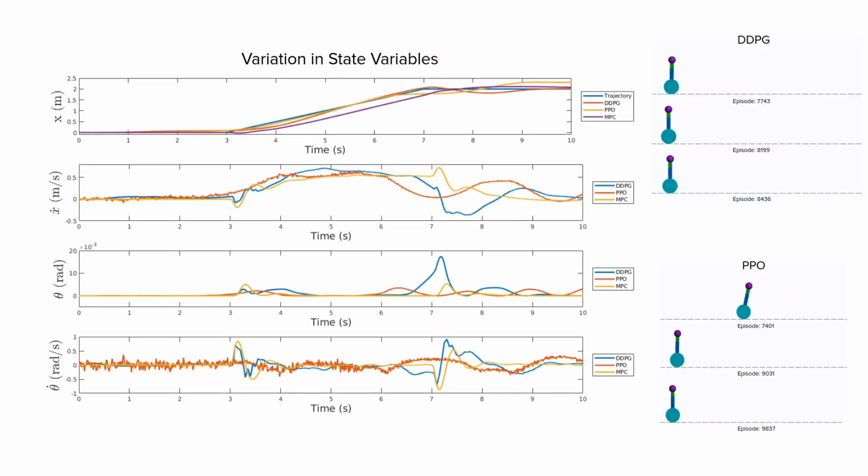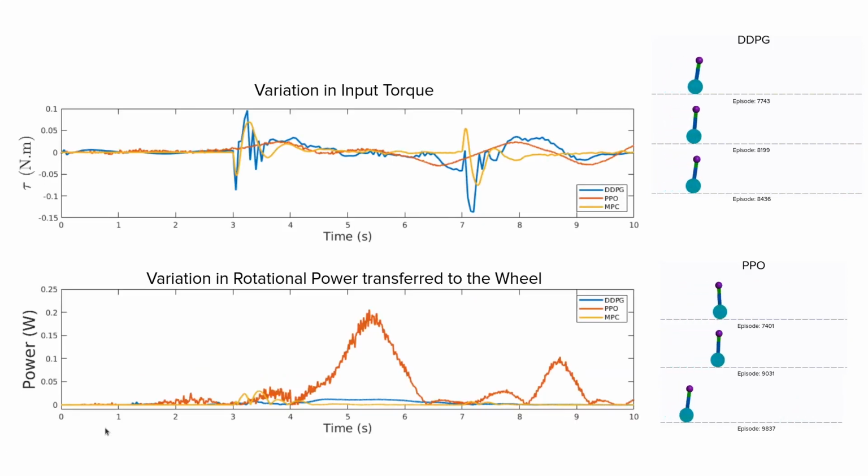Looking at the graphs and comparing to an MPC controller for the same trajectory on the same system, we can definitely see that after training, both DDPG and PPO converge to follow the same trajectory. While moving, they roughly attain the speed of 0.5 meters per second, which is required given the trajectory. It is quite evident that the input of PPO control is very noisy, which speaks to its suboptimal training. Due to this, PPO also utilizes the most power in relation to the other control schemes listed here.